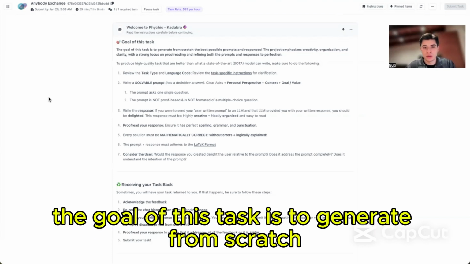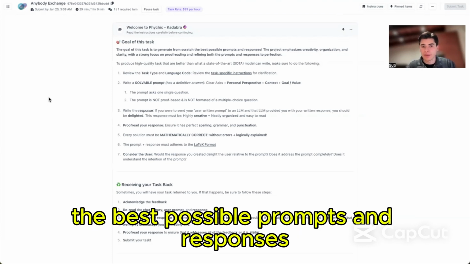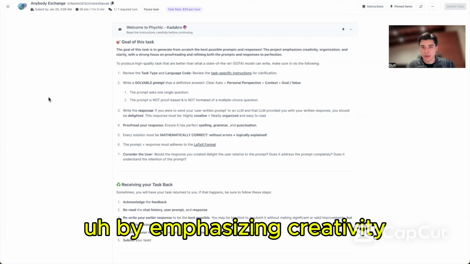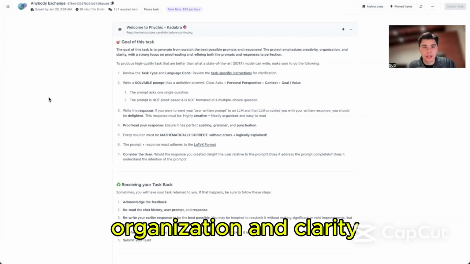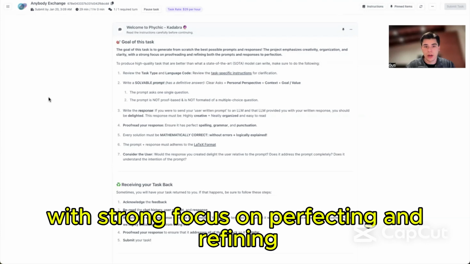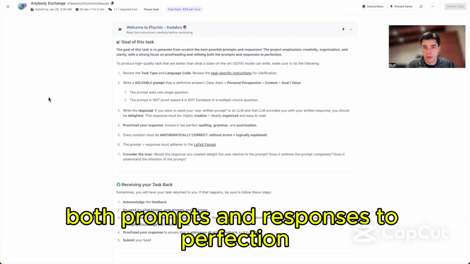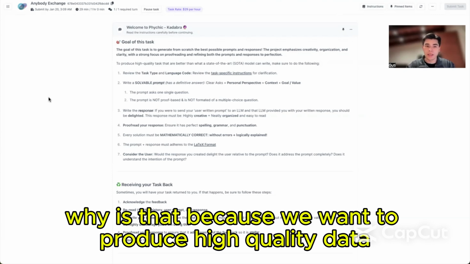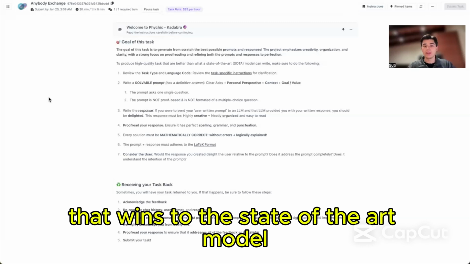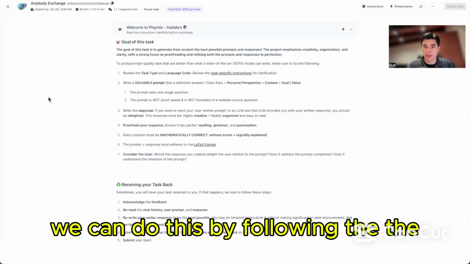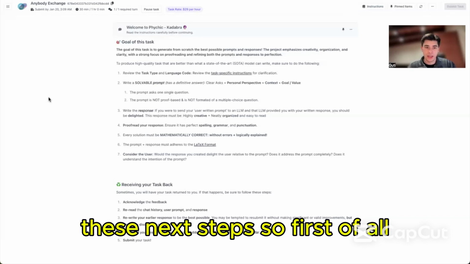The goal of this task is to generate from scratch the best possible prompts and responses by emphasizing creativity, organization, and clarity, with strong focus on proofreading and refining both prompts and responses to perfection. Why is that? Because we want to produce high quality data that wins against the state of the art model. We can do this by following these next steps.